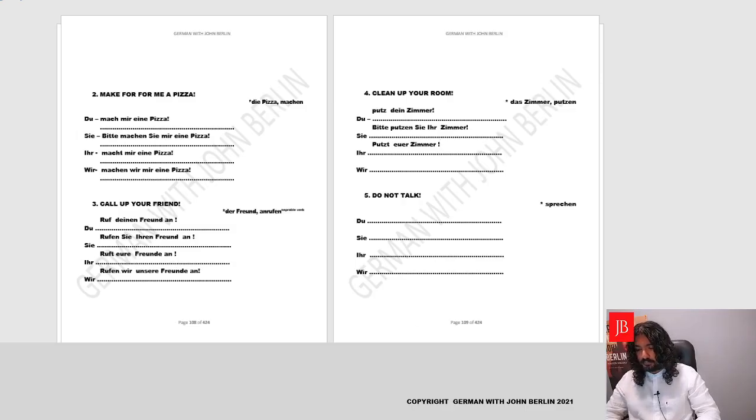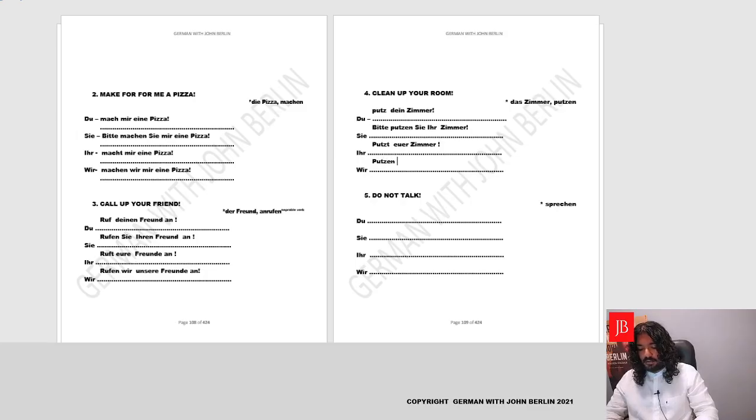Perfect. Moving forward, let's do it for wir. We clean up our rooms, or we clean up our room. Why not? People having the same room, children having the same room. Yes, we clean up our room. So we begin with the verb putzen conjugated for wir. Ich putze, du putzt, sie es putzt, wir putzen. Very good.